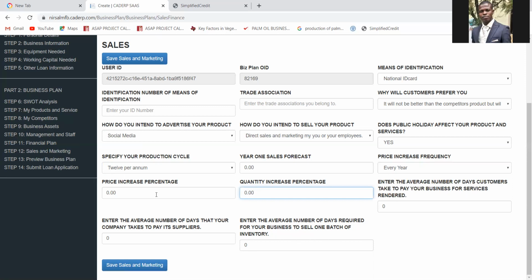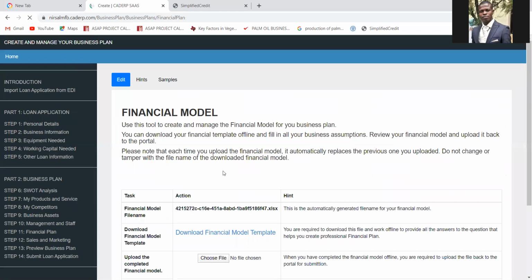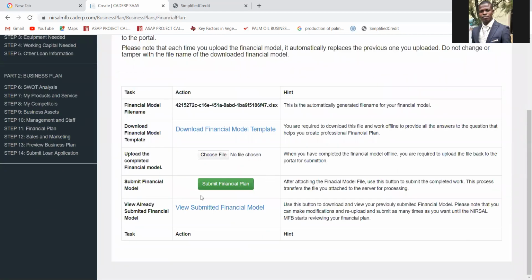So once you have done that, ensure to upload your financial template. Let me show you how to upload the financial template. After you must have prepared the financial template and you are satisfied with it, come here and click on choose file. Once you click on choose file, it will be uploaded. Once it has been uploaded, it has not gone successfully.